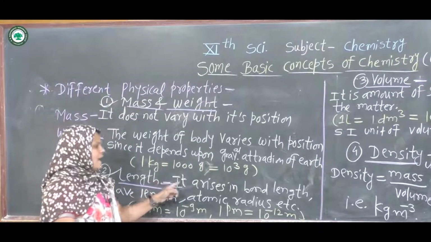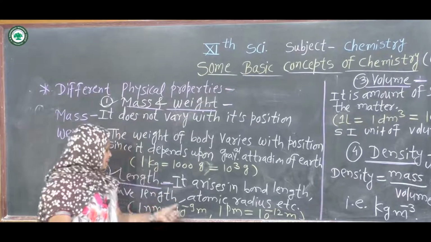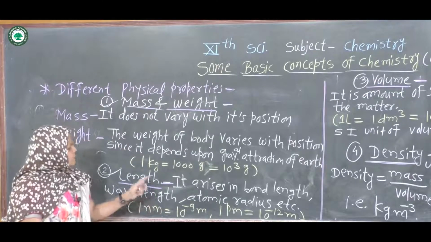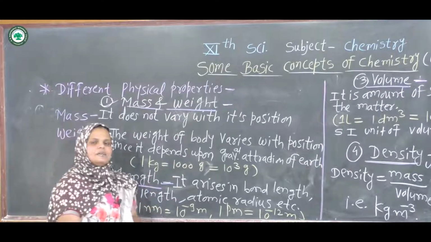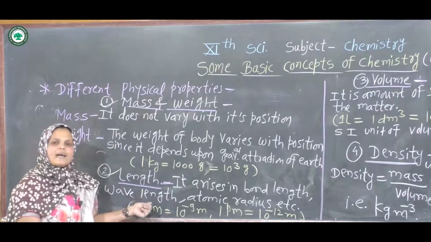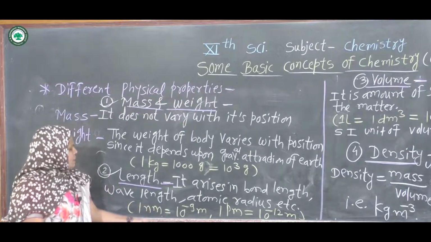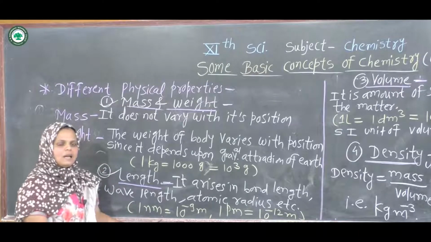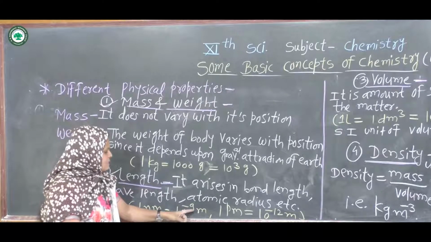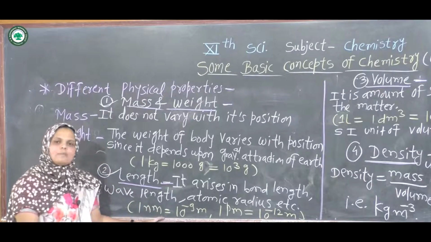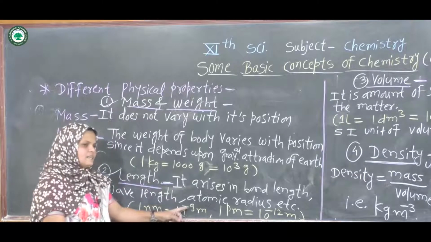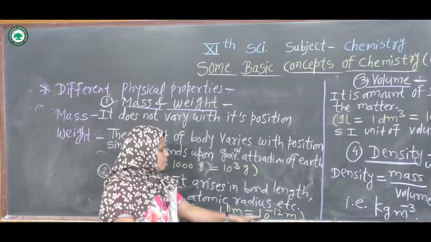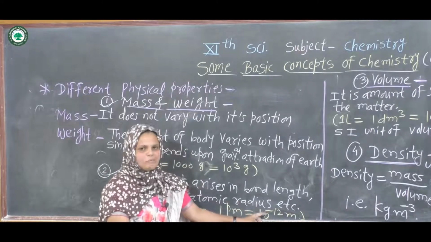Length arises in bond length, wavelength, atomic radius, etc. in chemistry. The bond length is measured in nanometer, where 1 nanometer is equal to 10 raised to minus 9 meter, and 1 picometer is equal to 10 raised to minus 12 meter.